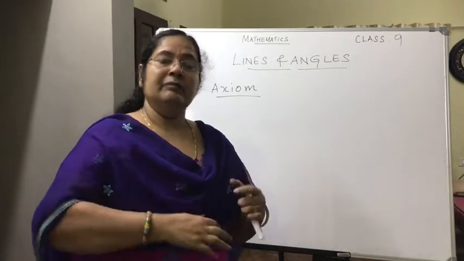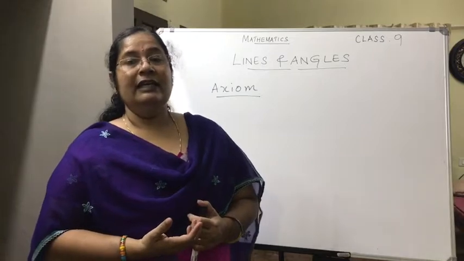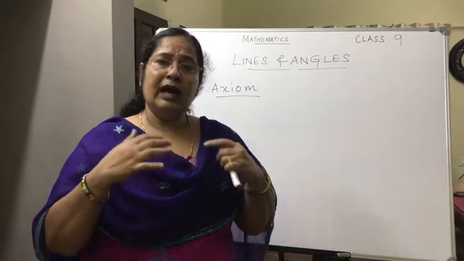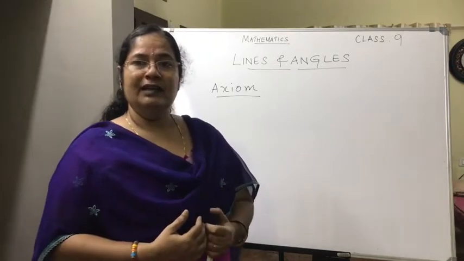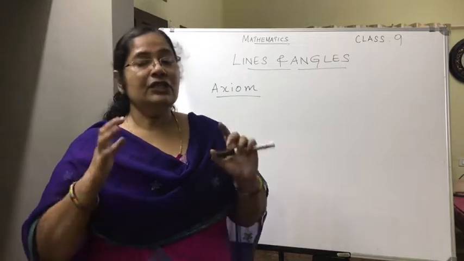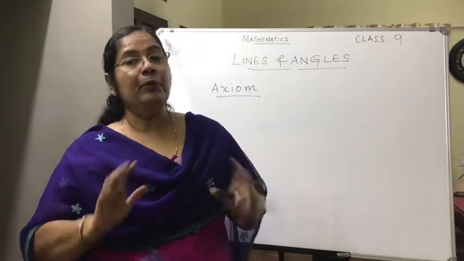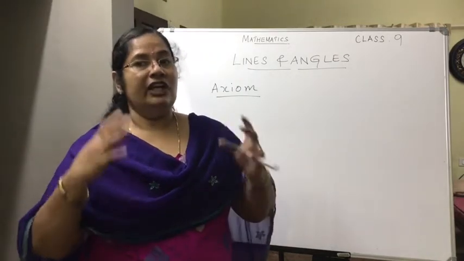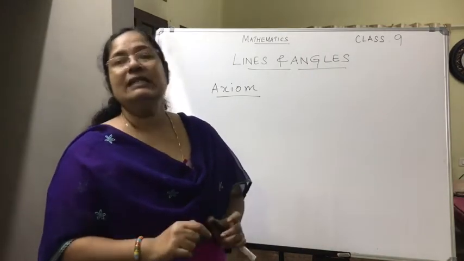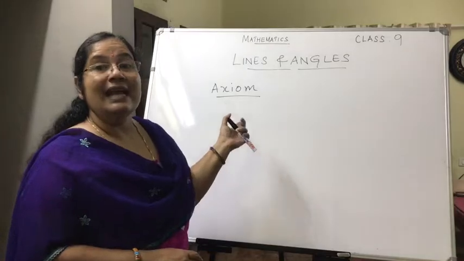Or if you take a line, it extends infinitely on both sides. So do you have to go for a proof there? No. So certain statements are there which do not need any proof. It is taken like that. Okay, this statement is true. So such statements are called axioms.